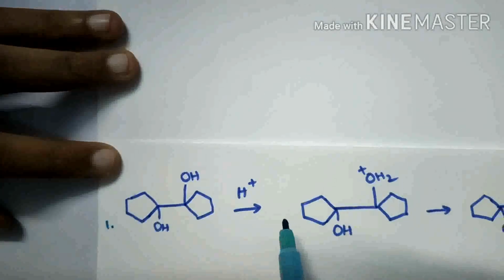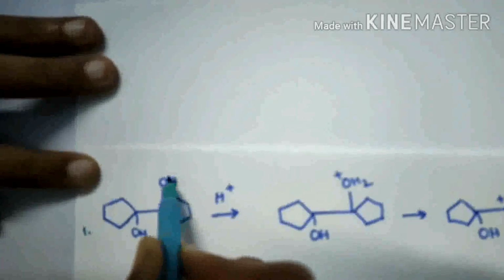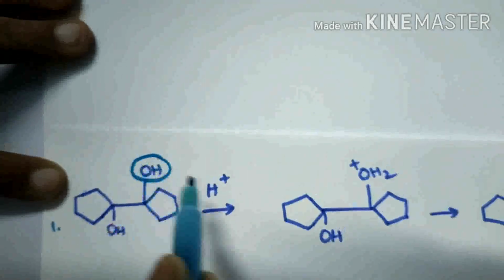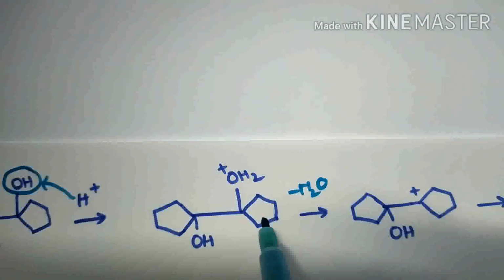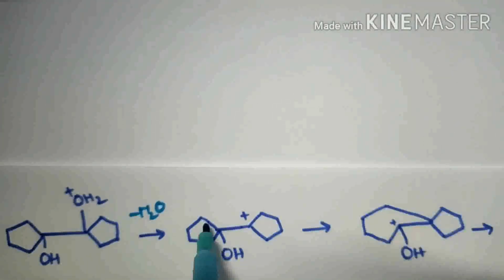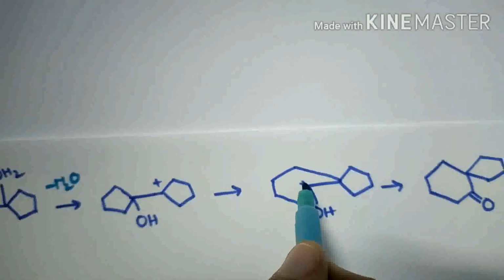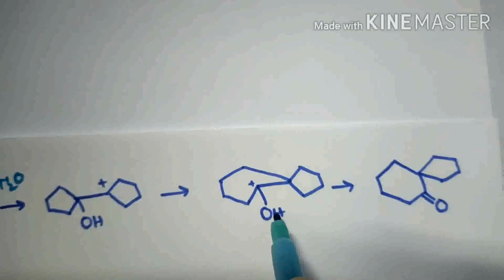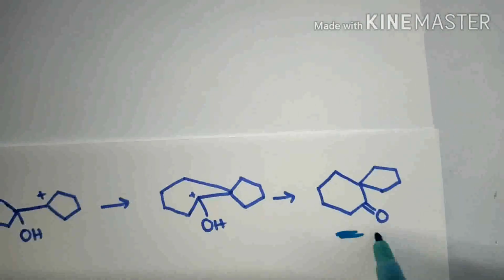Let us see the questions on pinacol-pinacolone rearrangement. The first question: here the same groups are attached to these carbons, so one OH is protonated and then it is removed as a water molecule and a carbocation is formed. Here one of these bonds is migrated to this carbon, so here a plus charge will appear. To compensate this positive charge, the OH bond will break and then a keto group is formed. So it is the final product.